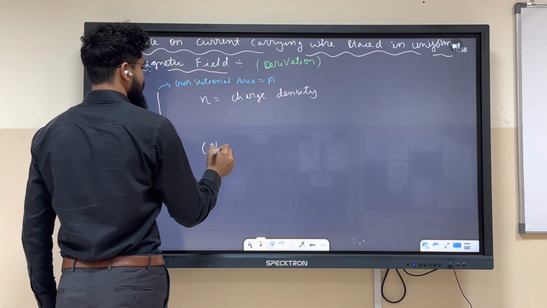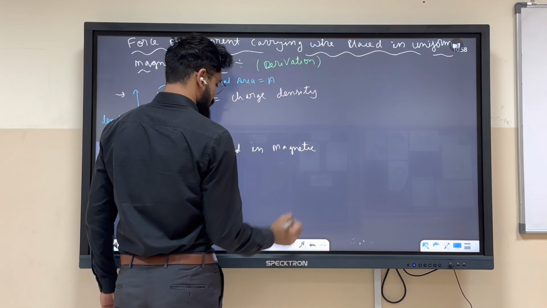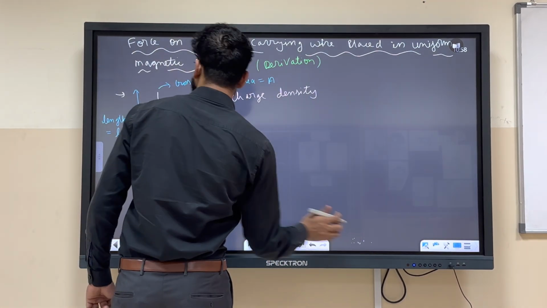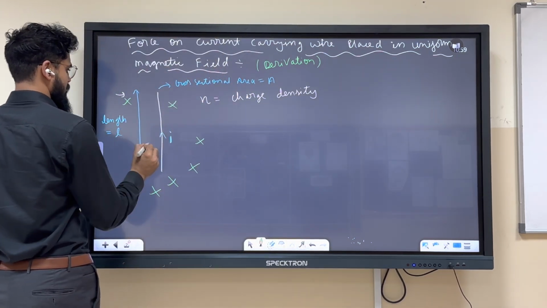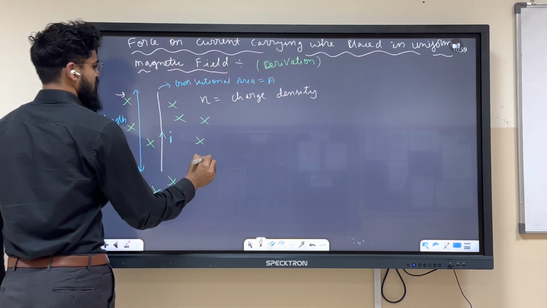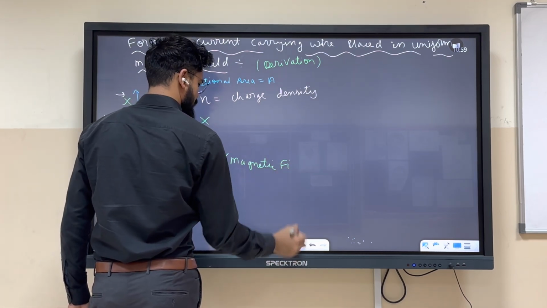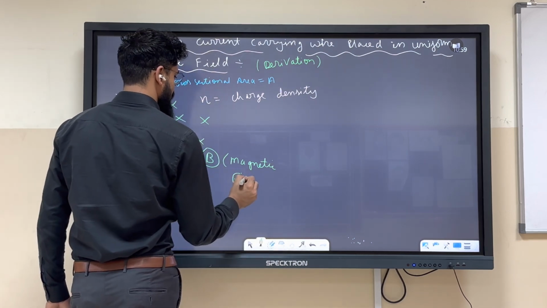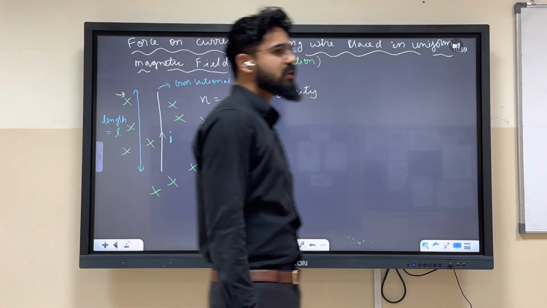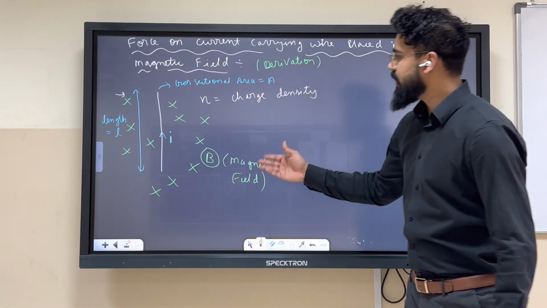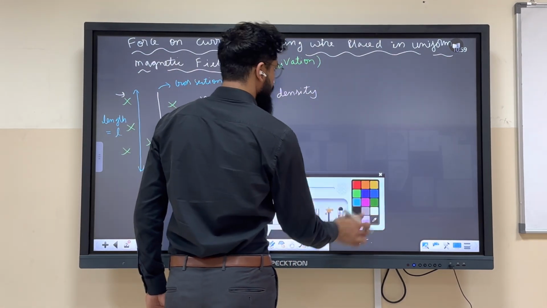If it is kept in a magnetic field, let's say placed like this, this is the magnetic field B. So we have to calculate the force on this wire whose length is L, placed in a uniform magnetic field.